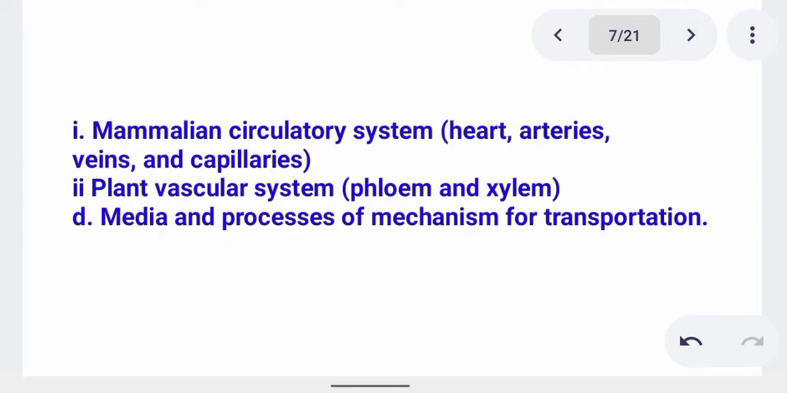If we move further, we have the mammalian circulatory system, which is the one we have explained so far. We have the heart, we have arteries, we have veins, and we have capillaries. So learn and understand them. Plant vascular system, we have phloem and xylem. Phloem transports manufactured food and xylem transfers water to the areas that need it in plants. Then we talk of media and processes, the mechanism of transportation in both plants and animals. These places you have to read and understand.